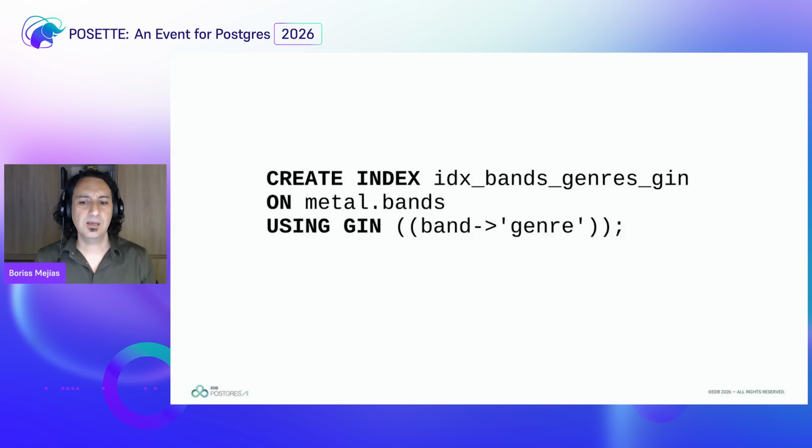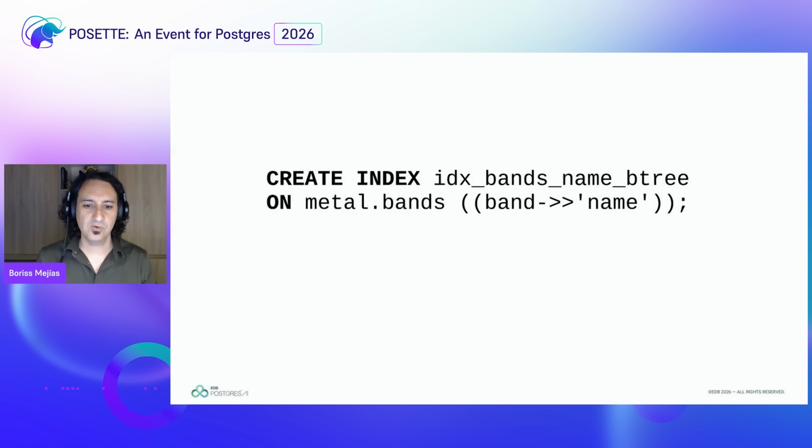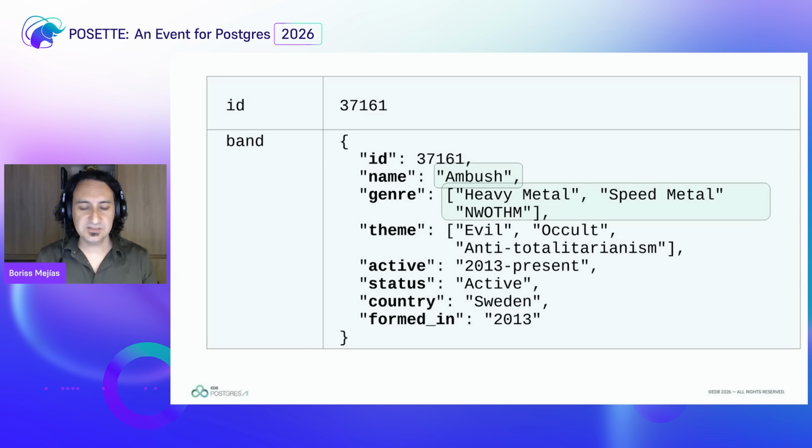What about B-tree indexes? Well, if the value is a scalar value, just text, for instance, then I can use a B-tree. So for the name of the band, look, I'm using the double arrow because I want to extract the text of the field, which is the name, and then I can index that with a regular B-tree index. This is what we usually have for every column in Postgres. So as you can see here, now we have the object and we have two types of data inside the composite.